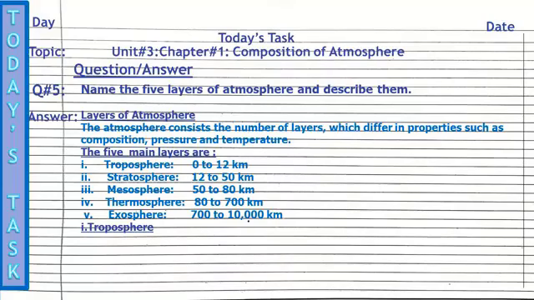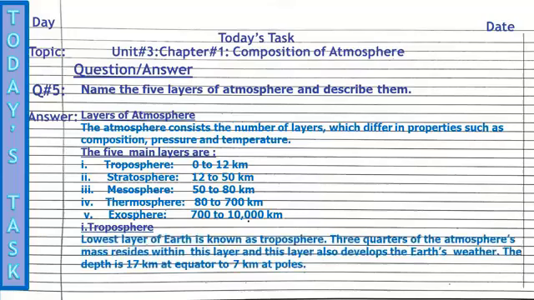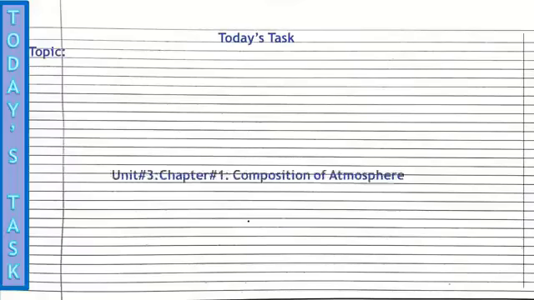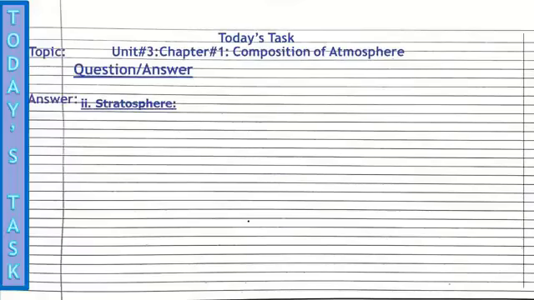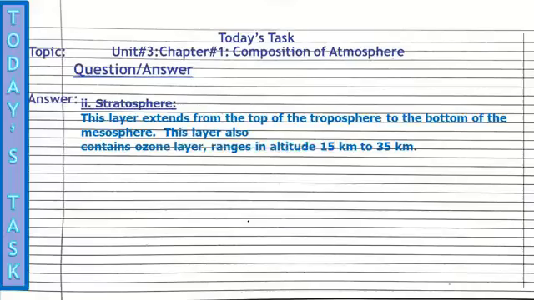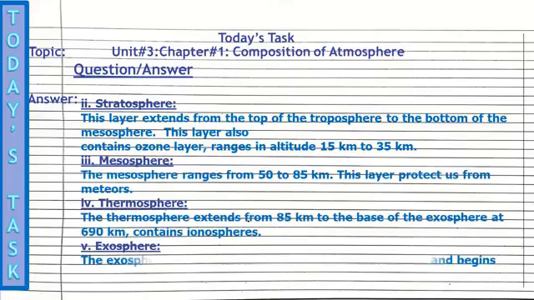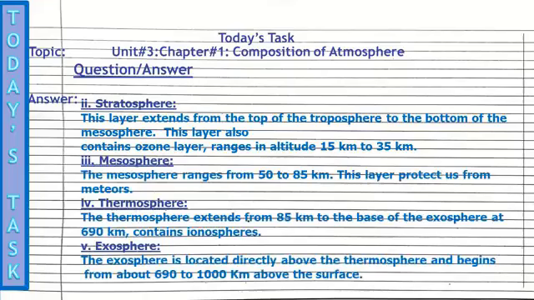First of all, you will give heading of layers of atmosphere, then 5 main layers, then the troposphere, then coming to the next one page. You will again mention today's task, your topic, and then you will complete the remaining answer, that is stratosphere. Then there comes mesosphere, thermosphere and exosphere on your notebooks by taking help from your winter pack, page number 14.